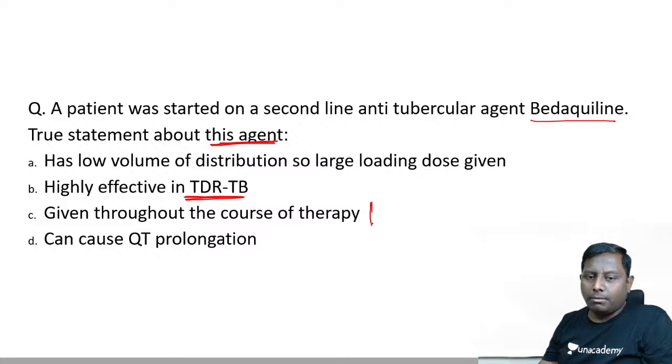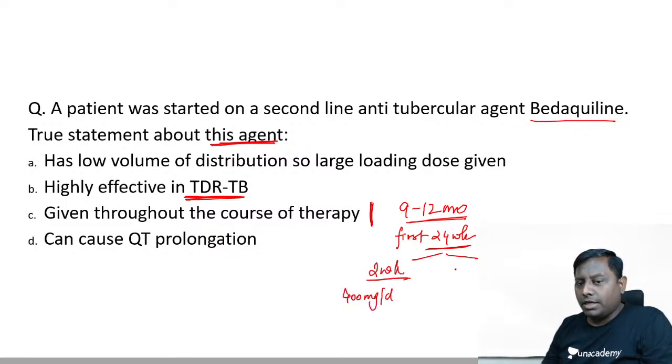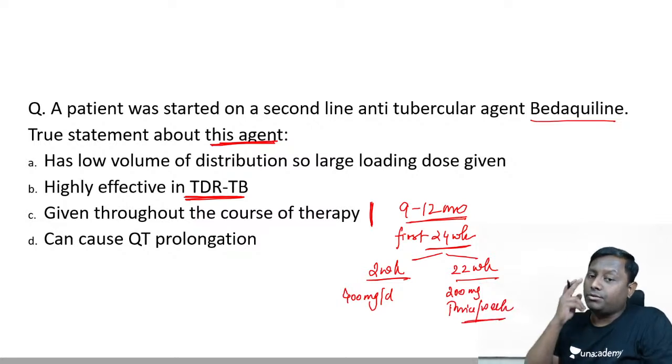Bedaquiline, if you are talking about the course of therapy, even if you are going to use it in a 9 to 12 month regimen, we use it only for the first 6 months, or I would say the first 24 weeks. They are cardiotoxic agents. In that, for the first 2 weeks you are supposed to give your patient 400 milligram per day, and for the next 22 weeks you are supposed to give 200 milligram thrice per week. So this is their dosing.